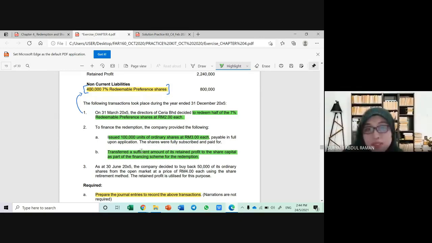These two methods meaning that we will use partly issuing of shares and partly buy out of profit. So we are using method 3, which combines method 1 and method 2. Okay, this is what I'm going to say, method 1 and method 2.